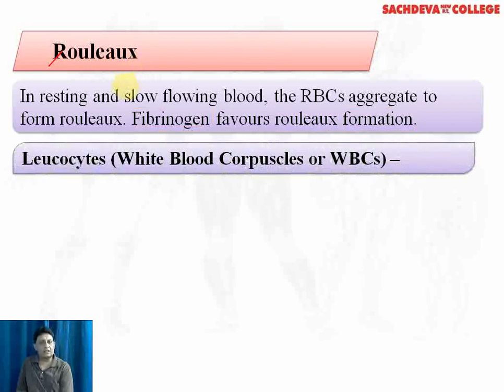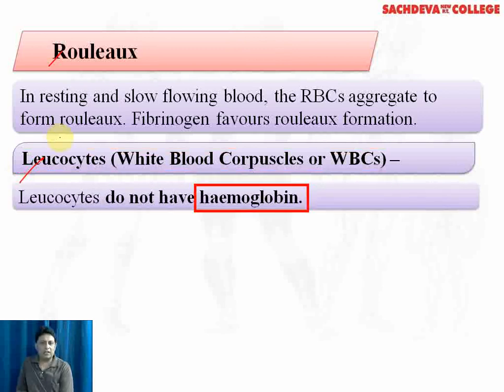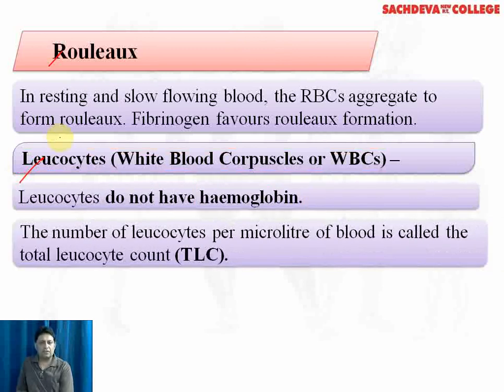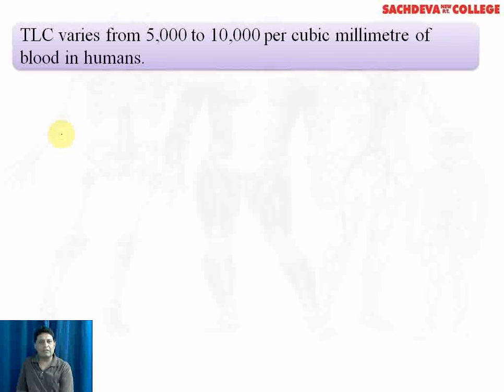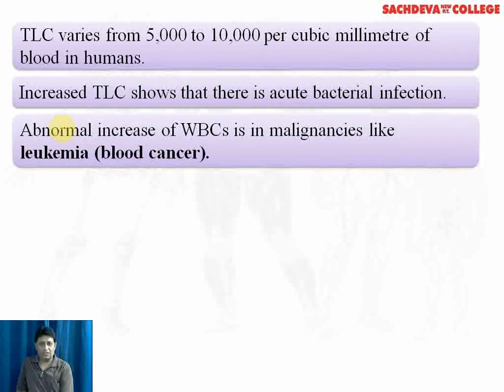The next type of blood cell is the leukocyte, also called the WBC or the white blood corpuscles or the white blood cells. They do not contain hemoglobin. The total number of leukocytes per microliter of blood is called TLC or the total leukocyte count. Their number varies from 5,000 to 10,000 per cubic millimeter. Increased TLC shows that there is an acute bacterial infection. An abnormal increase of WBC is a type of blood cancer which is called leukemia.